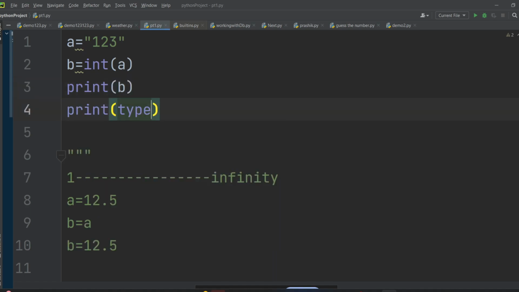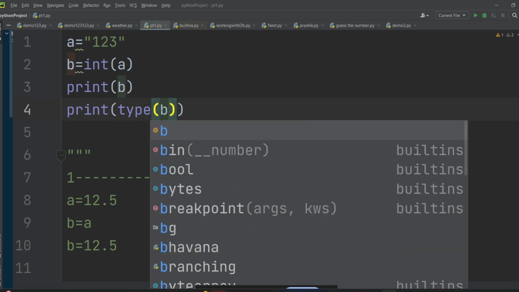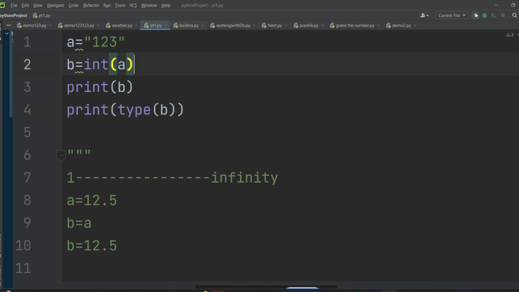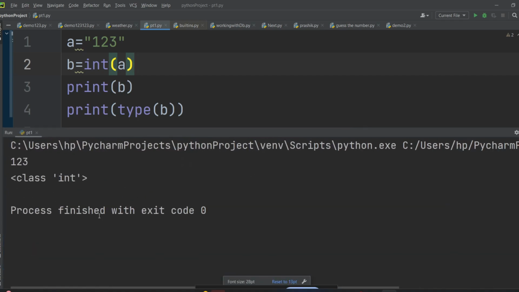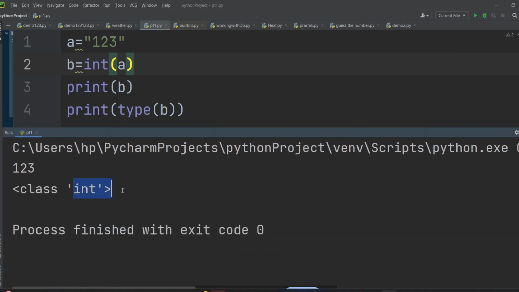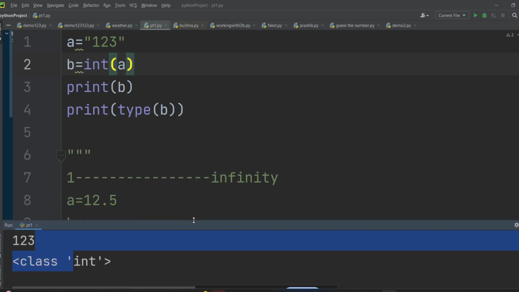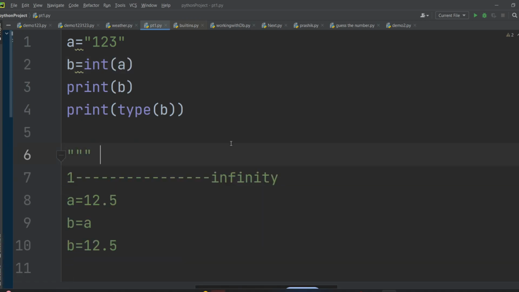But if I print the type of B, what is the type of B? You will get an integer. So if I run this, you can see 1 2 3, but the type is integer. Are you getting this, guys? Yes, sir. Everyone is clear. Very easy to execute.